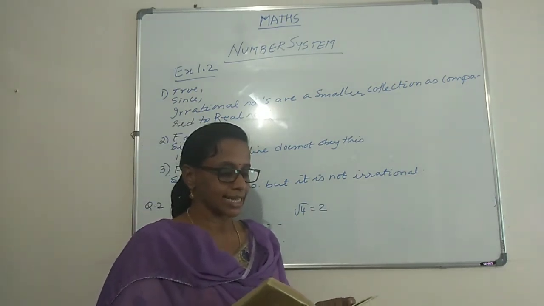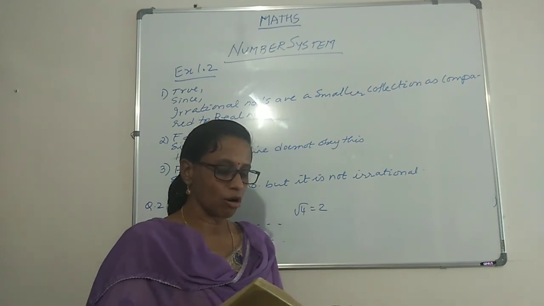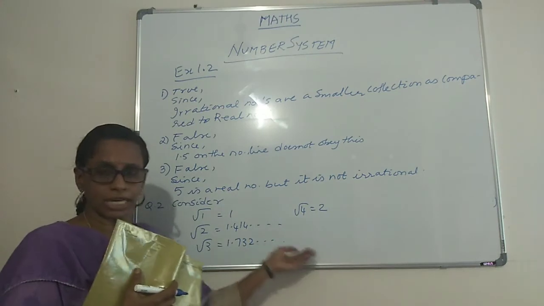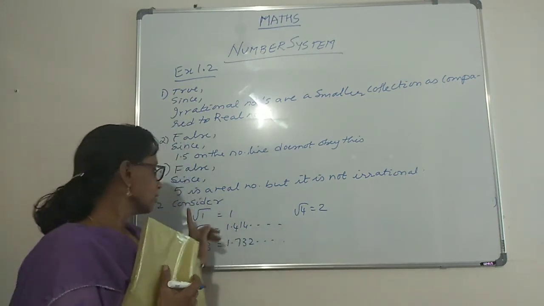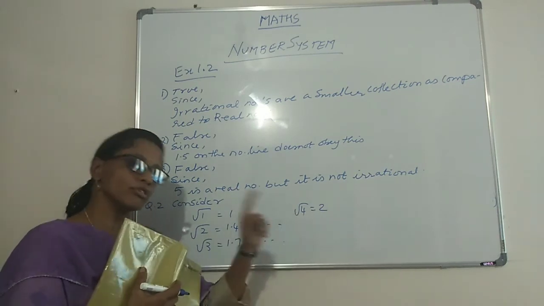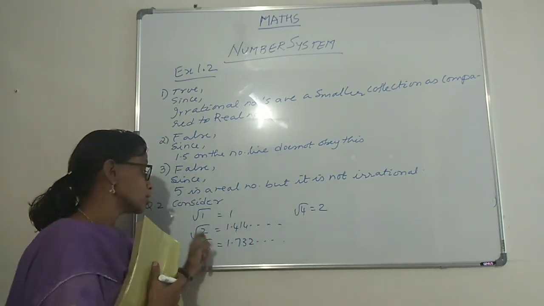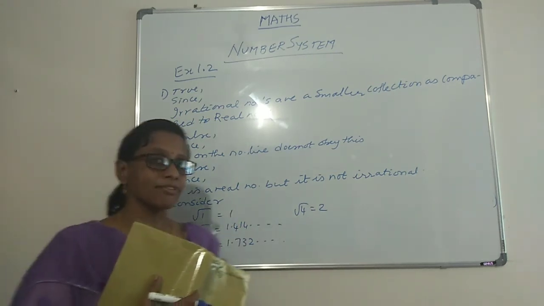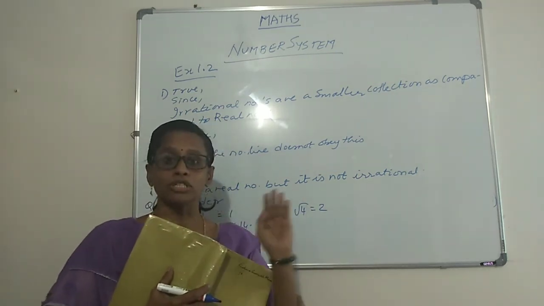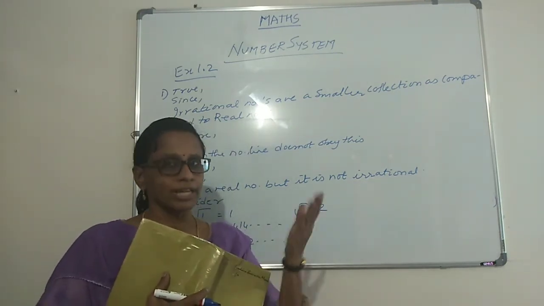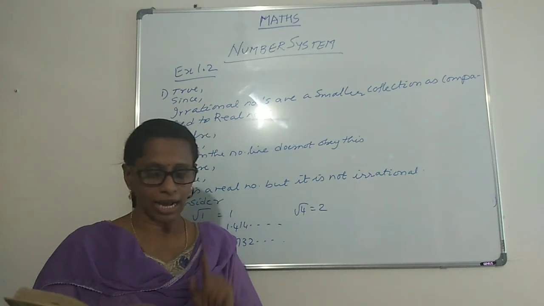What are they asking us? They are asking us, are the square roots of all positive integers irrational? Now, till here, of course this continues. Let's observe till here. We got the root of 1, which is 1. That was a rational number. Root of 4, which is 2, was a rational number. But root of 2 and root of 3 were irrationals. What do we understand from here? That roots of positive integers can be rational and they can be irrational also. So it happens both ways. That's how we are going to answer that question.